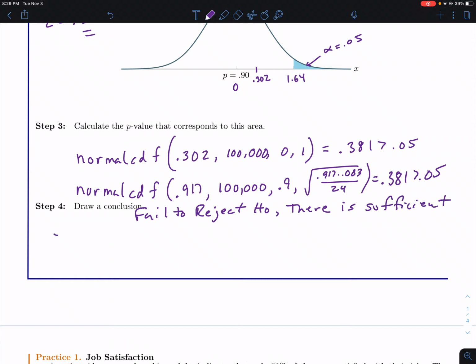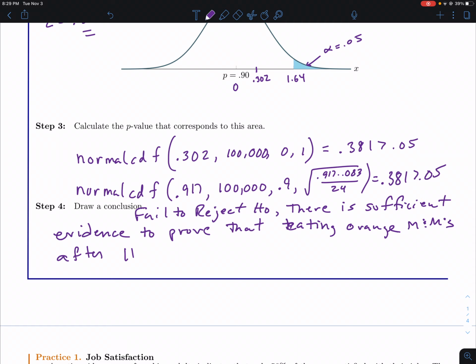There isn't sufficient evidence to prove that eating orange M&Ms after Halloween will give you an A in math.